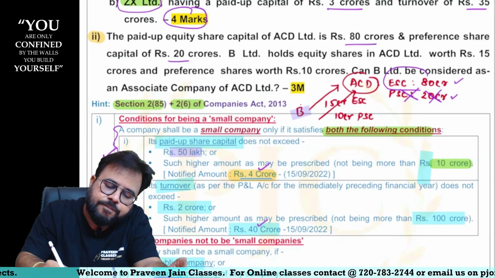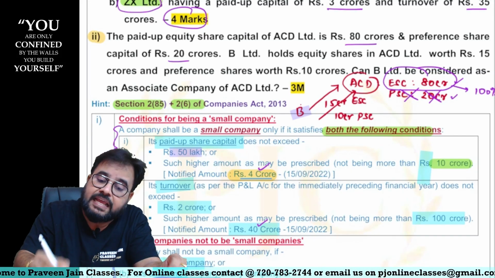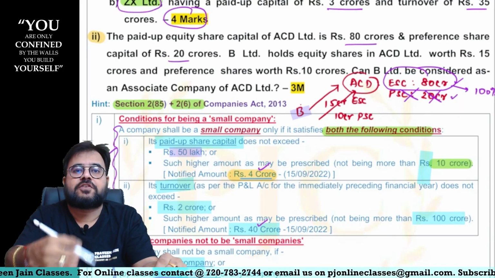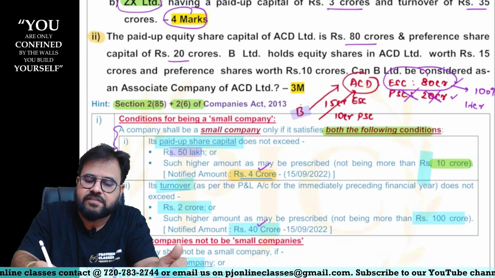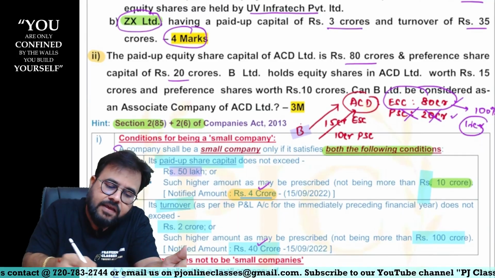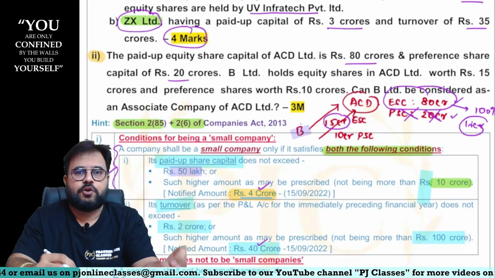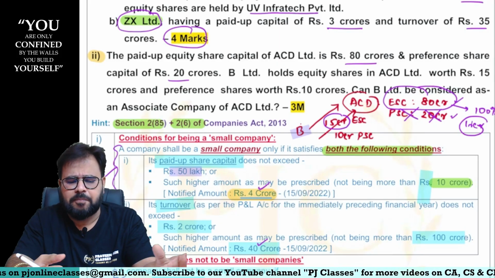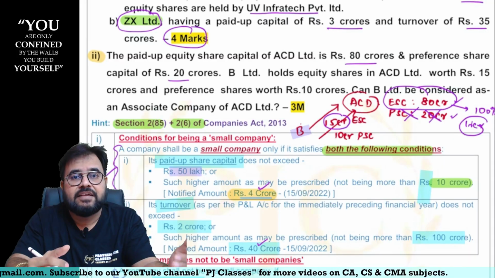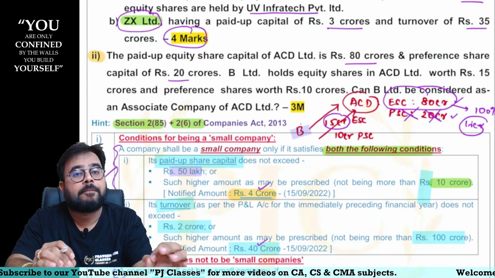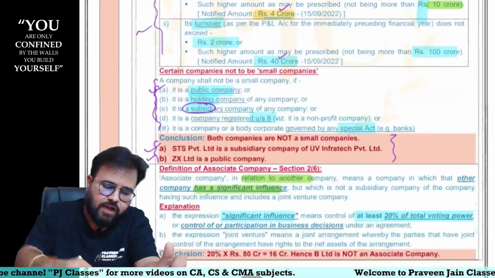So now, voting power is for 80 crores, sir. So 80 crores is 100%, sir. In that, what we want is 20% or more of the voting power, sir. So for 20%, you should hold at least 16 crores, sir. But here, in this case, the company is having equity share capital of only 15 crores. So it is less than 20%, sir. Somewhere around 17.5 or 18% only they are holding, sir. So hence, I will just say B Limited is just an investor in ACD Limited, but B Limited is not an associate, sir. Okay, so this is how you are going to conclude the answer, sir.